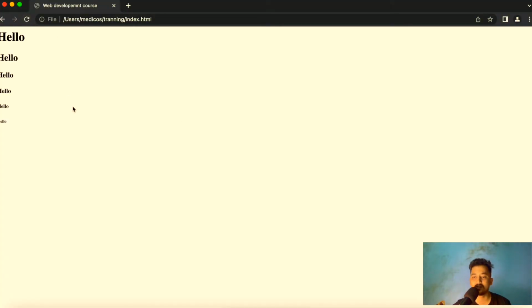You can see here the H1 is the one which looks like a heading. It has more font size and font weight than H2, and then H3 has less font size and font weight than H2, and then accordingly we get less font size and font weight as we reach H6. So if you want to give a heading in your HTML file, you have to use these heading tags, and heading tags range from H1 to H6. You can use any of them as per your preference.